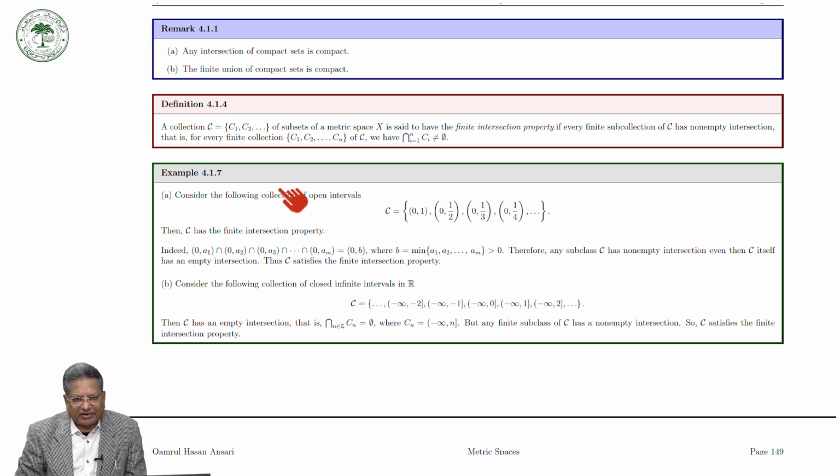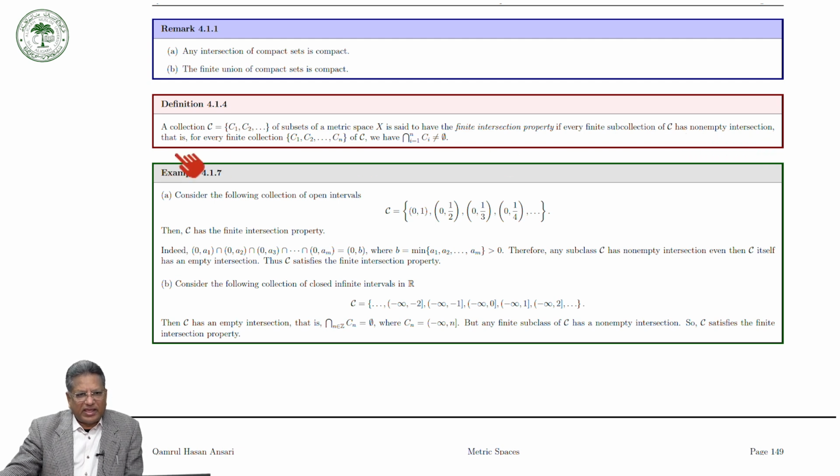Then we have a very interesting property, which is called the finite intersection property. A collection C, whose elements are C1, C2, C3 and so on, of subsets of a metric space X is said to have the finite intersection property if every finite subcollection of C has non-empty intersection.